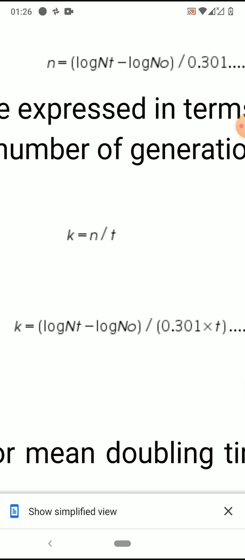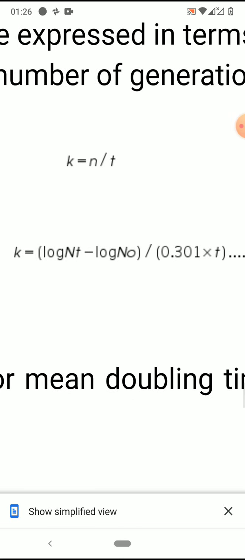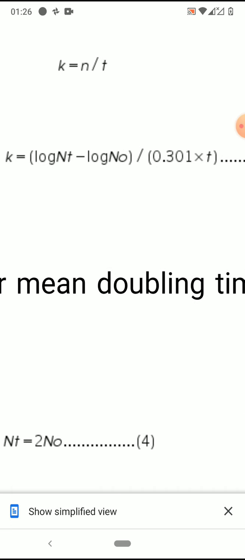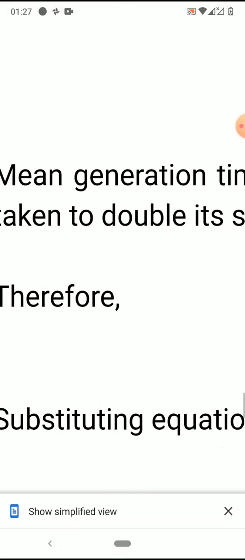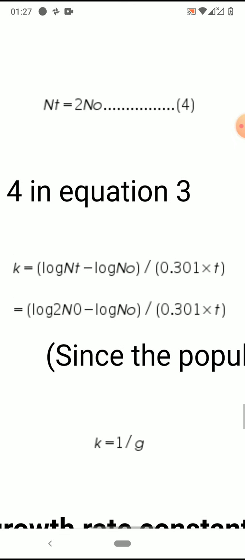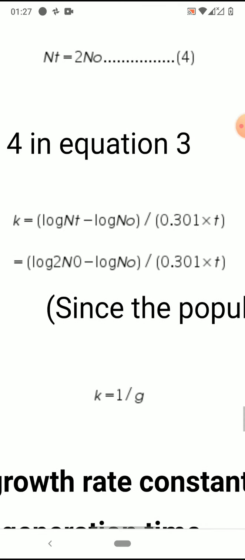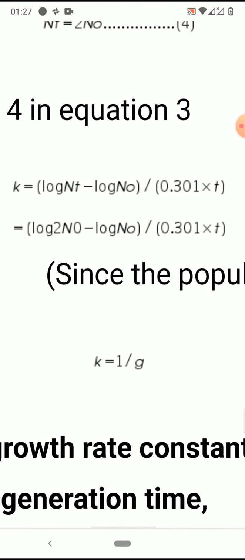So now we have the equation of growth rate constant as K is equals to n by t. So we are substituting the value of n in this equation. And we are changing nt as 2 n0 because it is getting doubled. We are taking it as generation time, that is the cell is getting doubled from 1 to 2 cells. So let us take nt as 2 n0 and t as G. Then you get this equation finally. K is equals to log 2 n0 minus log n0 by 0.301 into G.